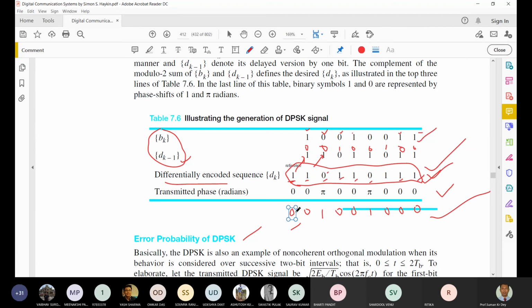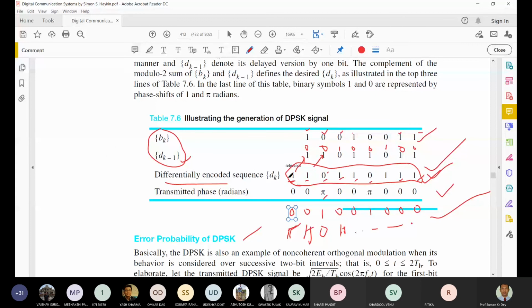So when we take the referral bit equal to 0, we have seen that when we are sending 0, there is a pi change. So it will be pi, it will be 0, pi, and so on. Are you getting that? So it is also the complement, the 0 and pi: complement of 0 equals pi, complement of pi equals 0.